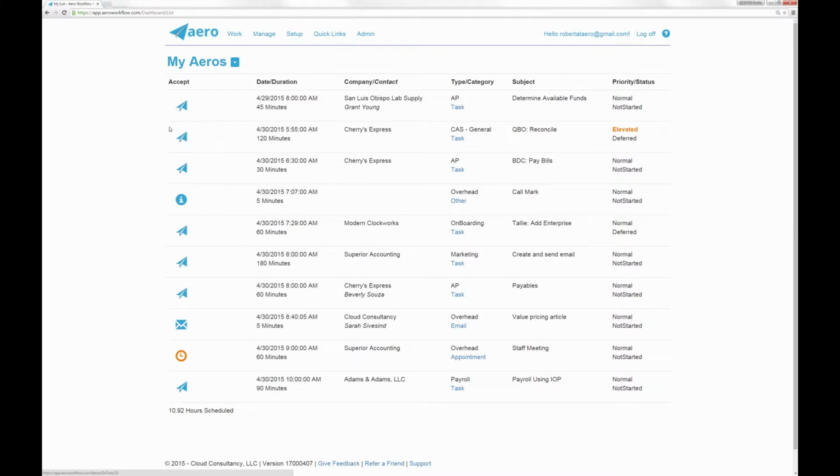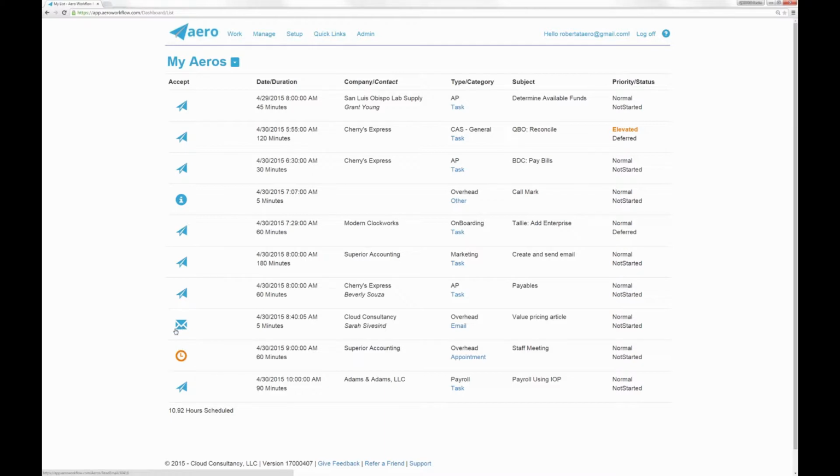And I want to just point out really quickly here that you'll often see different types of icons here. Generally, this arrow logo icon of the paper airplane, this is a task. This is something you do usually on your own. You may see a clock icon. This signifies that this arrow, this work that you need to do, generally involves someone else, like it's an appointment, right? You have a phone call scheduled, or you have a meeting, something like that.